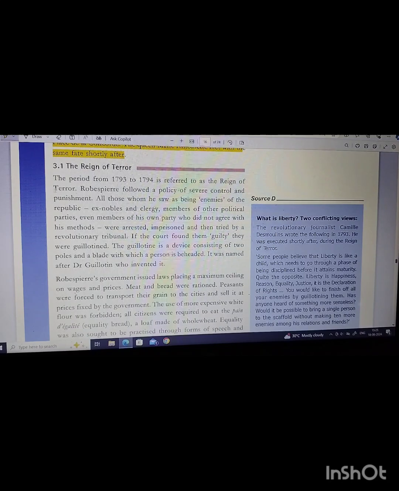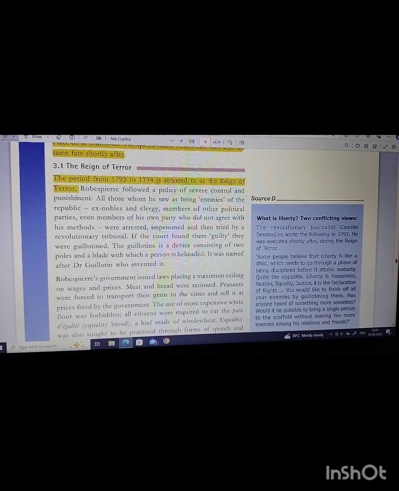The Reign of Terror is very important for your exam. The period from 1793 to 1794 is referred to as the Reign of Terror. Robespierre followed a policy of severe control and punishment.